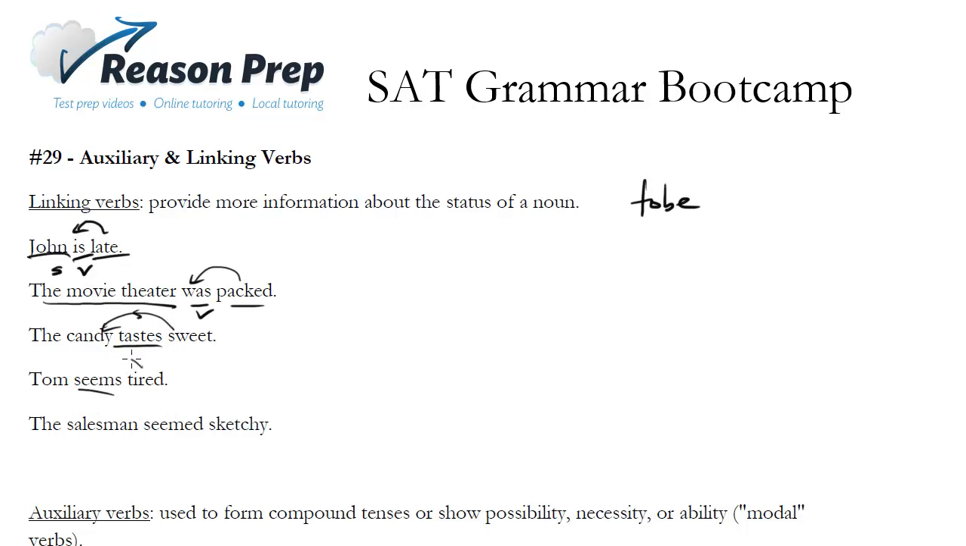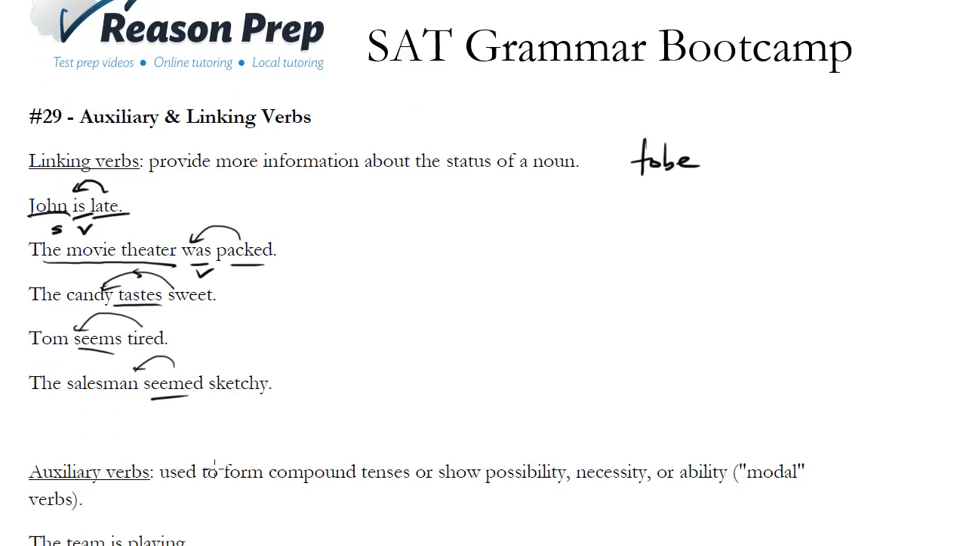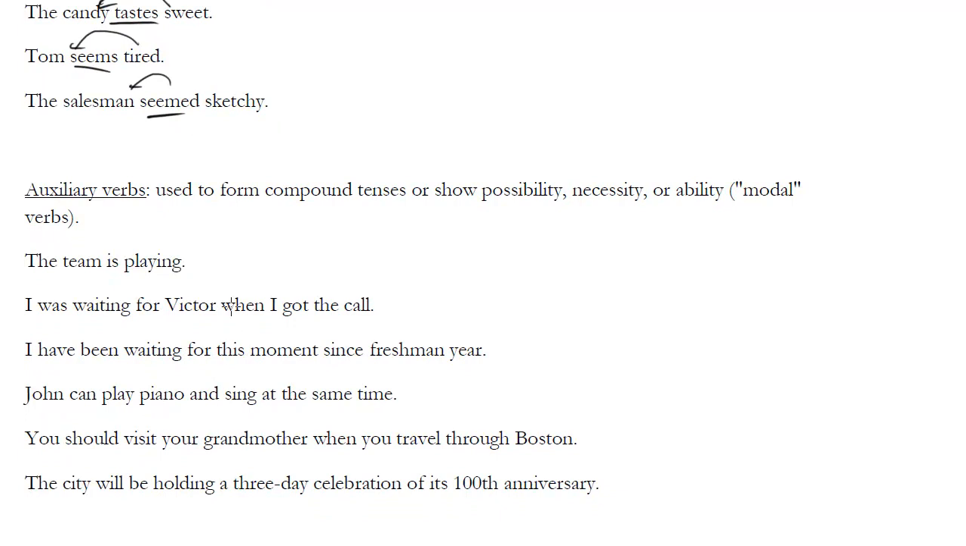Tom seems tired, right? So we can use seem here. The salesman seemed sketchy. In both of these cases, we learn something about the noun through the linking verb. Auxiliary verbs, which are related to linking verbs, have two major uses. One, they're used to form compound tenses, which we've seen already with the tense video, or they show possibility, necessity, or ability, and these are called modal verbs. You don't need to know that. You just need to know basically that these are of that form.